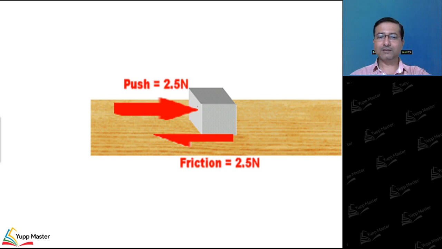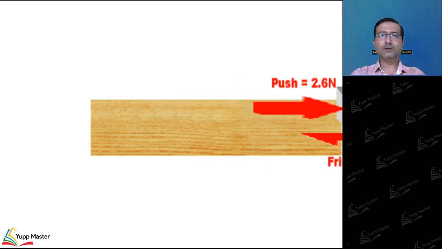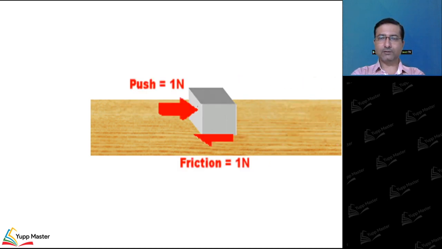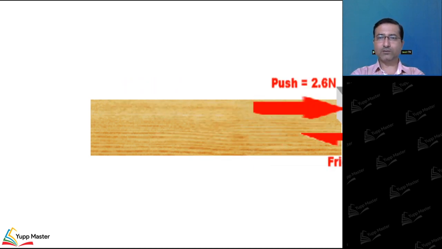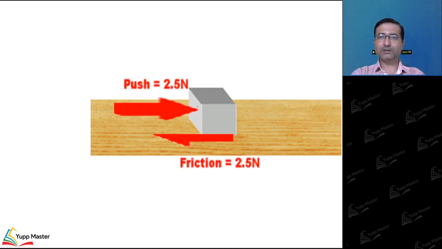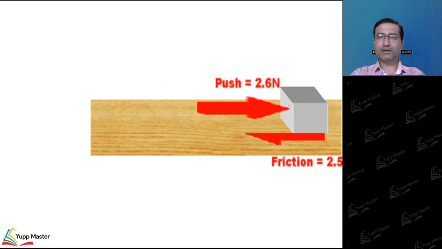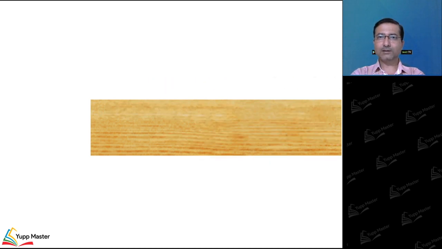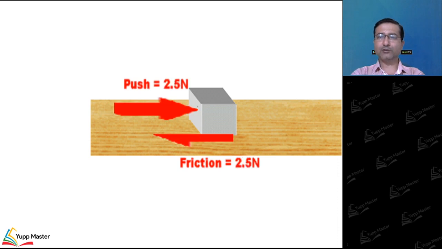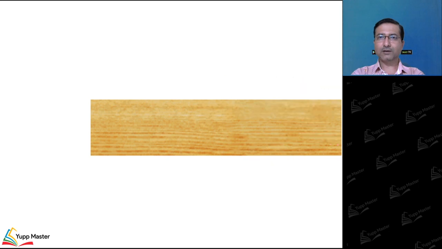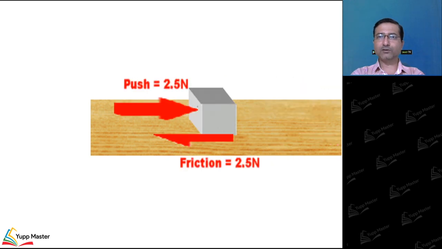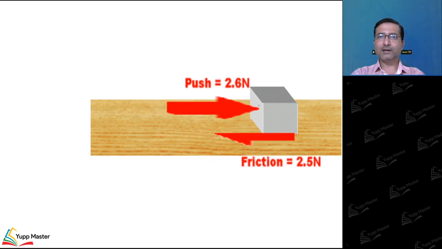So, in our last class, we talked about static friction, and what we have discussed till now is that there are two types of friction. One is static, another is kinetic, right? Static friction opposes the tendency of motion. When a block has a tendency to move, static friction will come into picture. Between any two contacting surfaces, if there is any tendency of relative motion, friction force will be static and it is self-adjusting in nature.